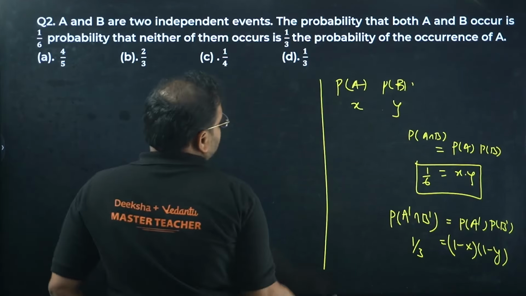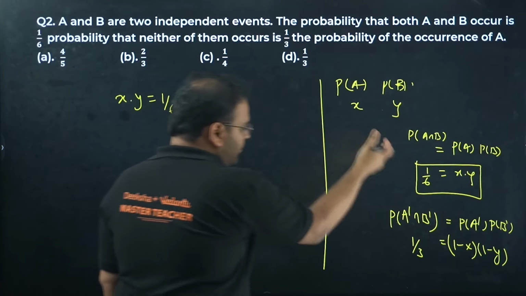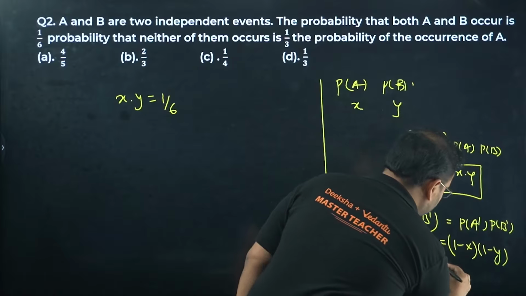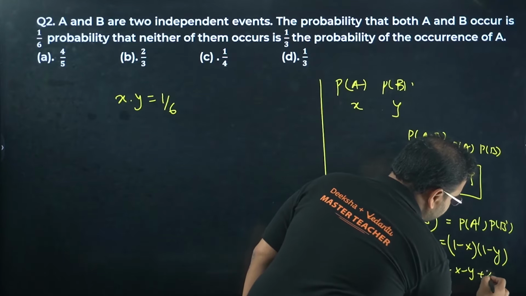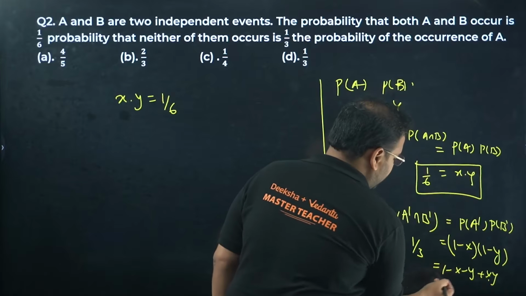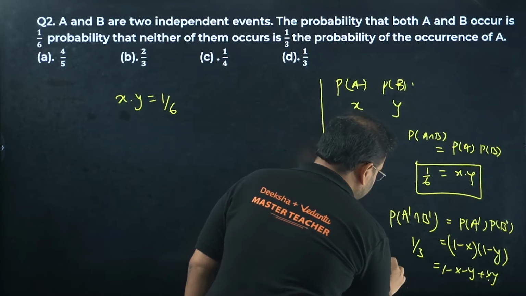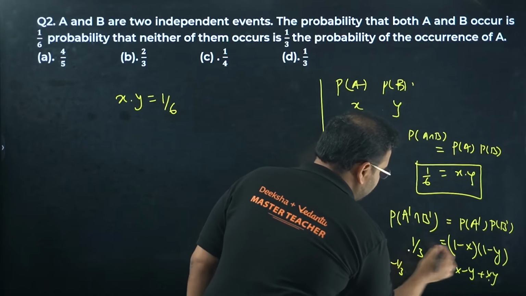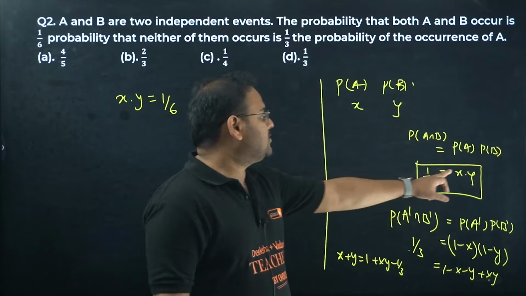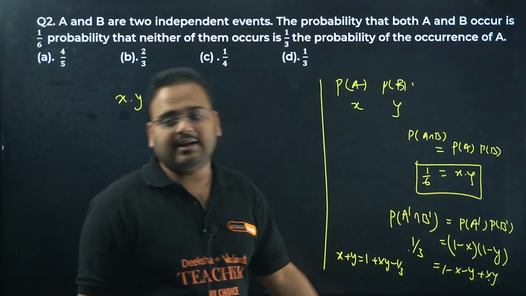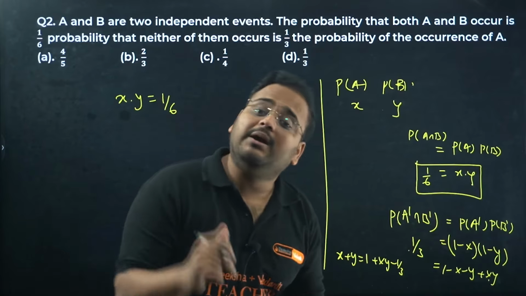Have a look. If I have X into Y, again this is the long approach. You have to solve this. You'll get this value as 1 minus X minus Y plus XY. You have the XY value, put it over here. You'll get X plus Y as 1 plus XY minus 1/3, because 1/3 goes over there. Okay, you have all the values, find the X plus Y value. In that, use this condition, X into Y is 1/6, and get the result of X and Y both. Okay, that's the right approach, but we can be smart.